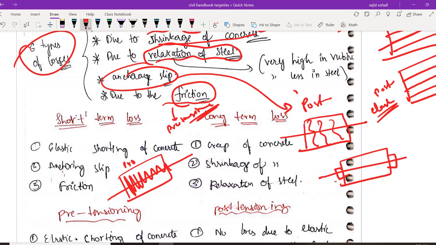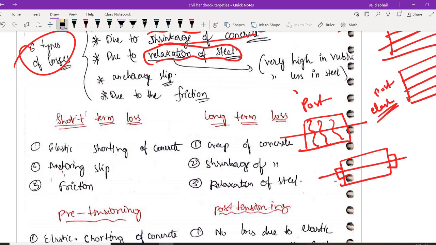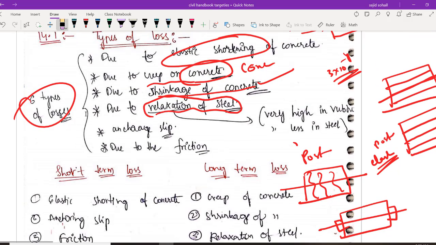There could be the wire moving here and there because it is not bonded to the concrete, and it could lead to a certain amount of losses. I hope it is very clear, right? What are the 6 types of losses you should know on your fingertips? First one, elastic shortening. Second one, creep of concrete. Third one, shrinkage of concrete. Fourth one, relaxation of steel, anchorage slip, and also the frictional losses. So there are 6 losses, very important.